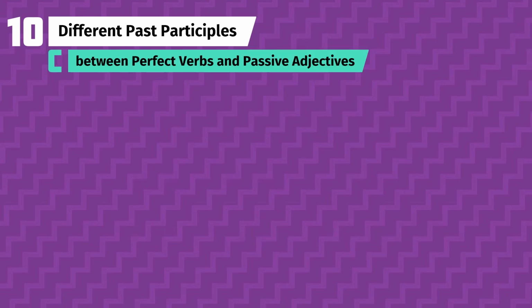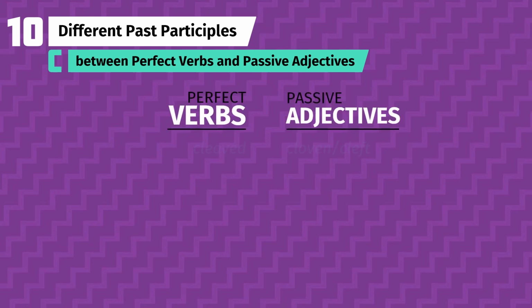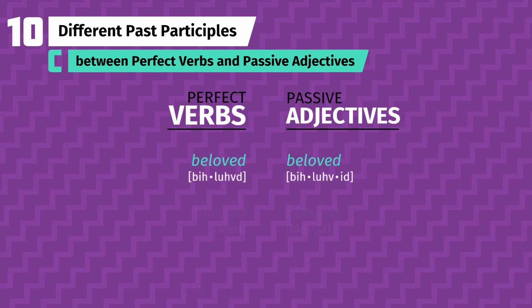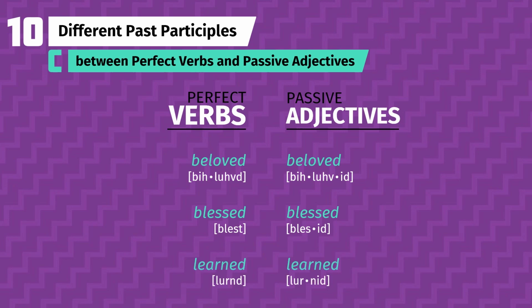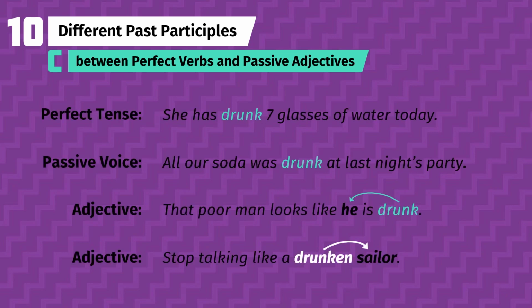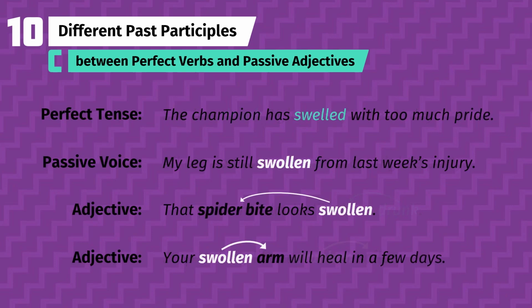C. It's pretty rare, but the passive participle occasionally takes on a different form when used as an adjective than it does as a verb. For example, melted and sunk are suitable perfect tense verbs, but molten and sunken are more likely to be used as adjectives. Similarly, a few regular verbs can have different pronunciations, as with blessed for verbs but blessed for adjectives. This change is more likely when the adjective comes before the noun it modifies, and it may or may not apply to passive voice.